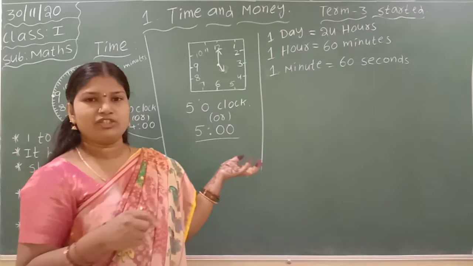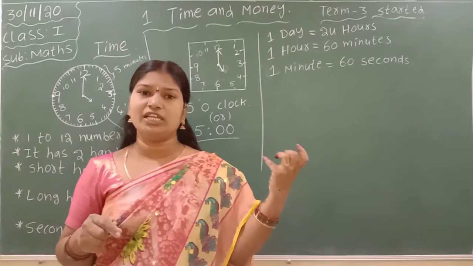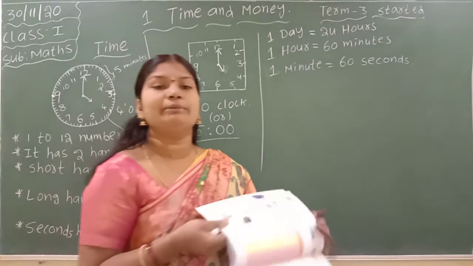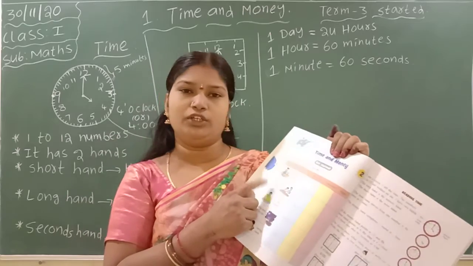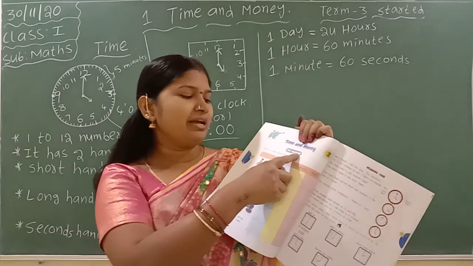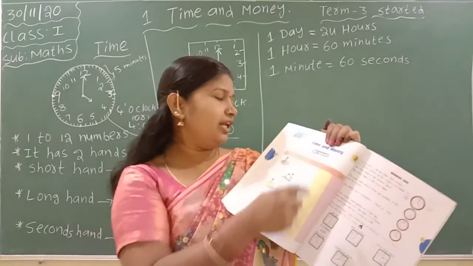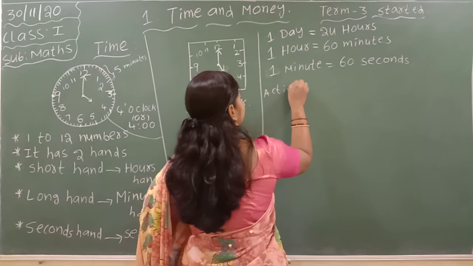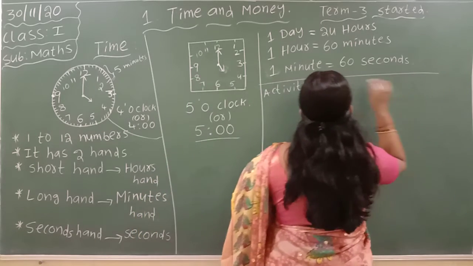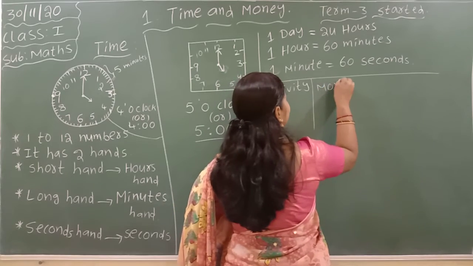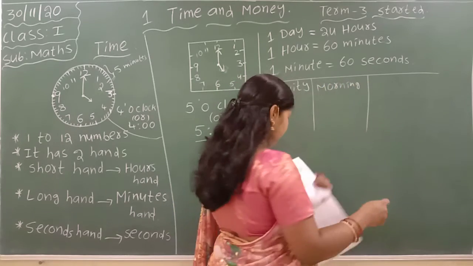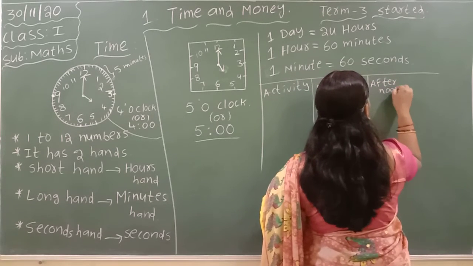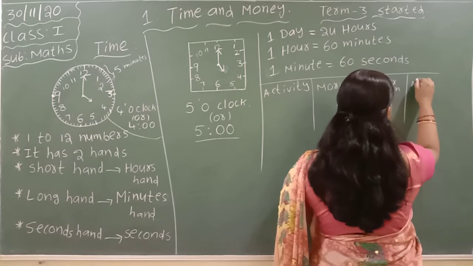These are also in your textbook, page number 52 and 53. If you want, read this all once. Okay, first everyone open your term 3 textbook page number 52. They have given an activity, tick the correct column, and they mention the time: morning, afternoon and night.